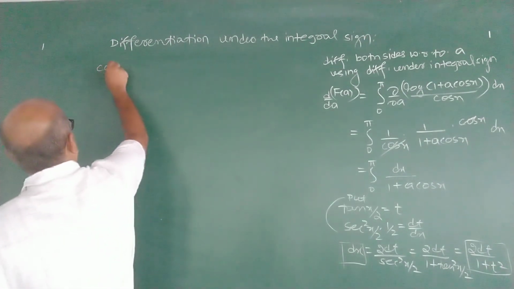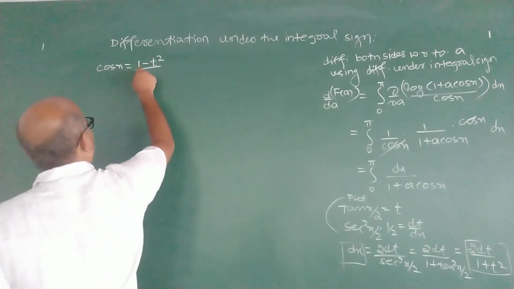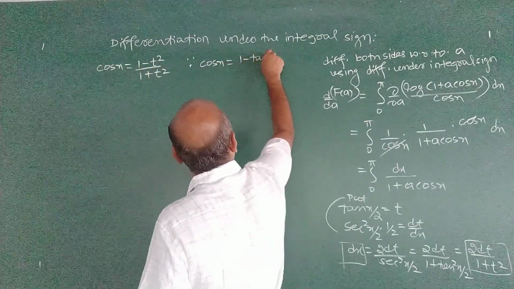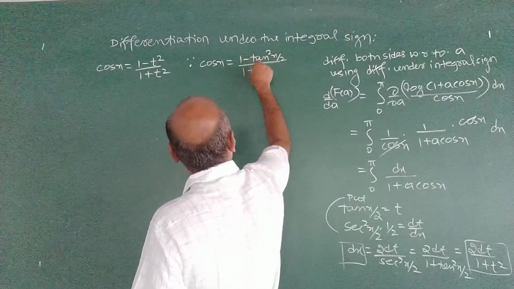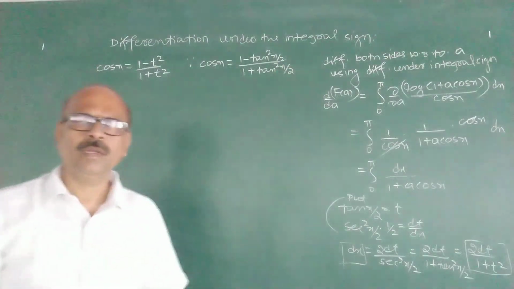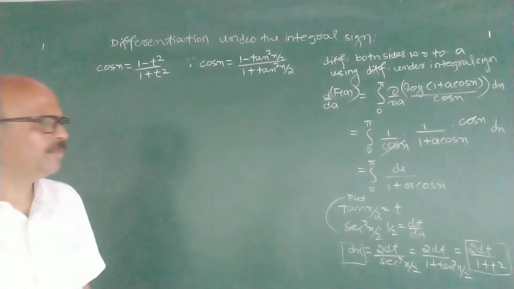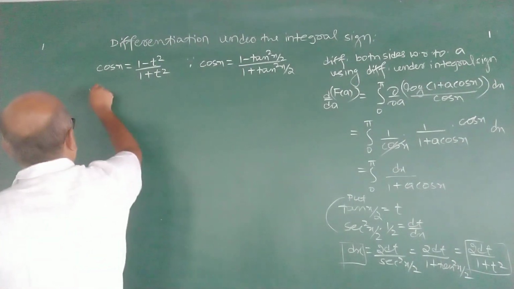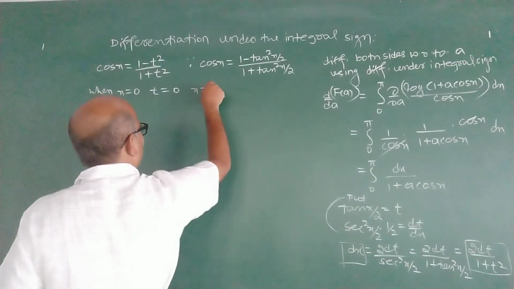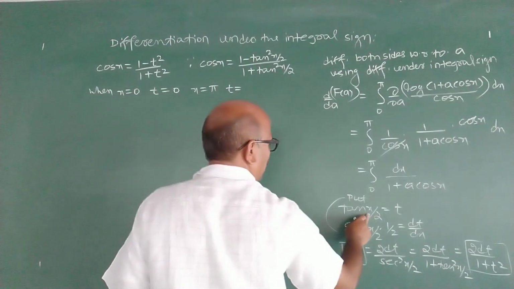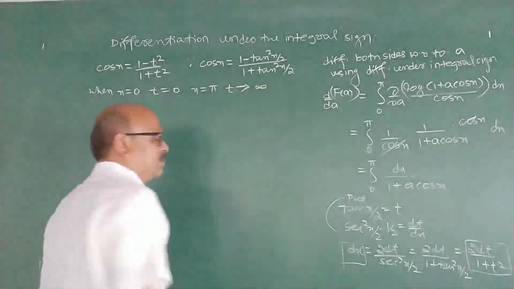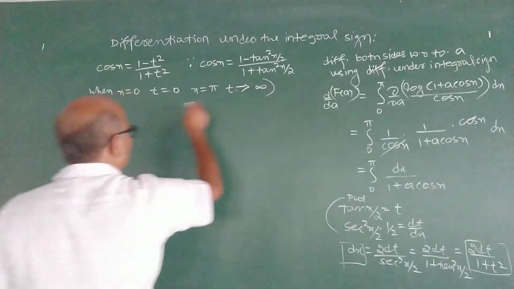And what is cos x? Cos x becomes 1 minus t square by 1 plus t square, because cos x is 1 minus tan square x by 2 upon 1 plus tan square x by 2. This is the formula for cos x in terms of tan. And about limits: when x is 0, t is 0. When x is pi, t becomes tan pi by 2, so t tends to infinity. So this is the substitution.